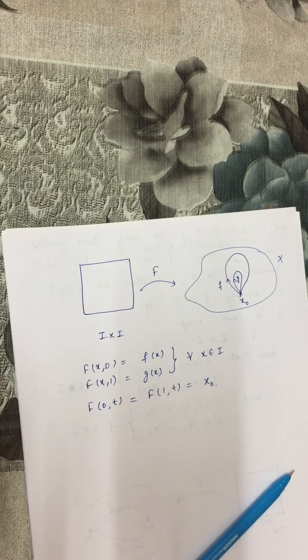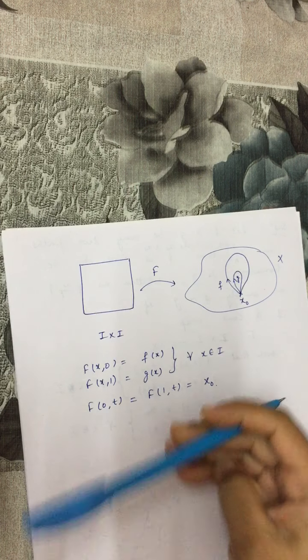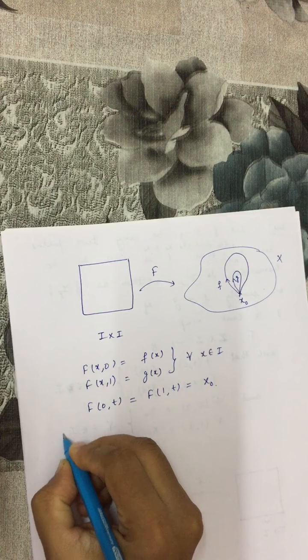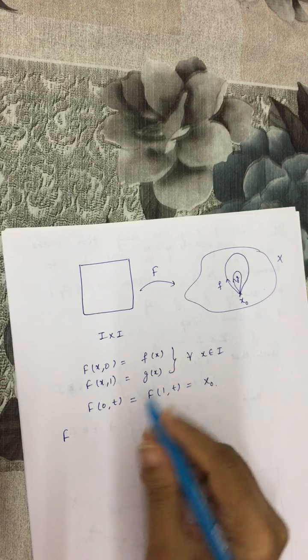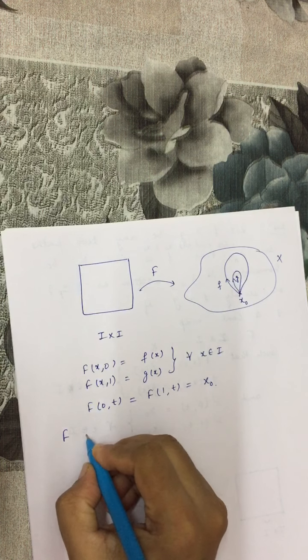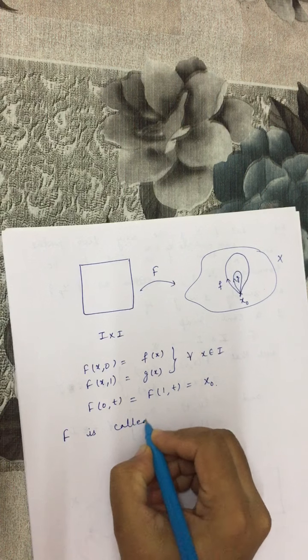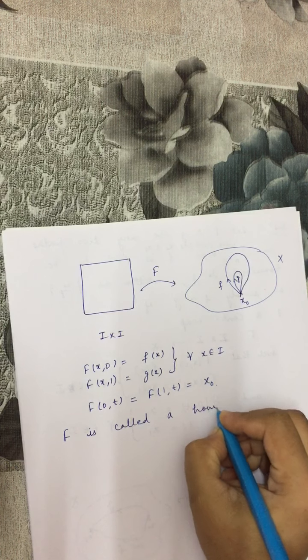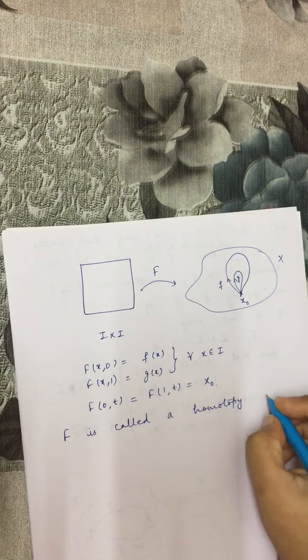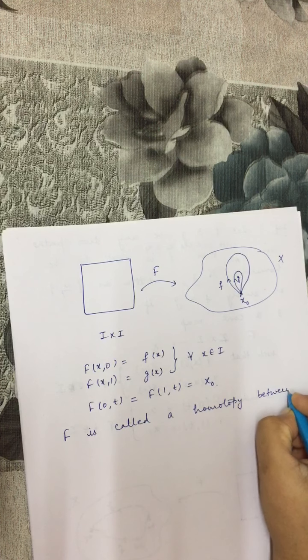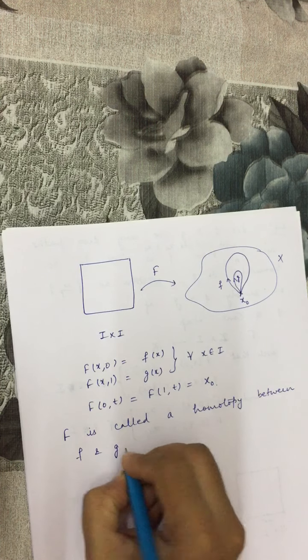So whenever we have a homotopy between any two paths f and g, then this is basically a deformation. One more thing I want to say is that this capital F, that mapping which exists from I cross I to X, is called a homotopy between f and g.